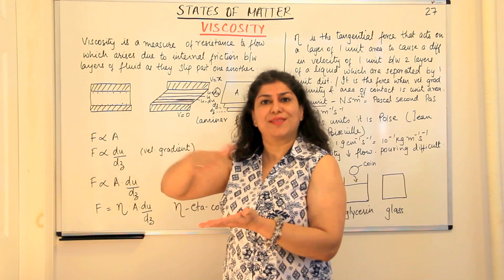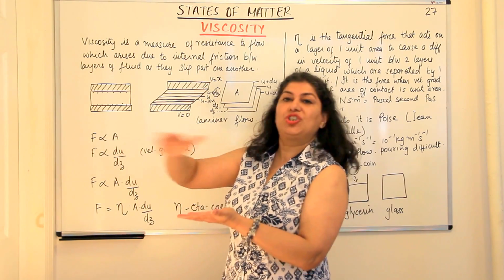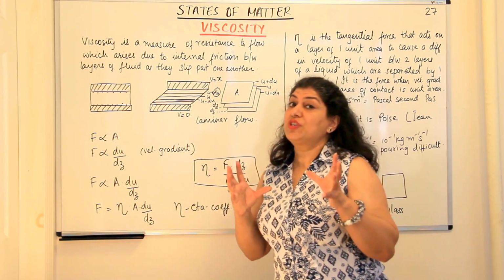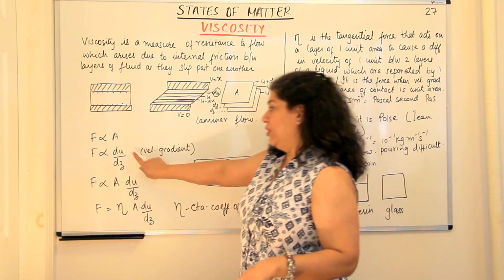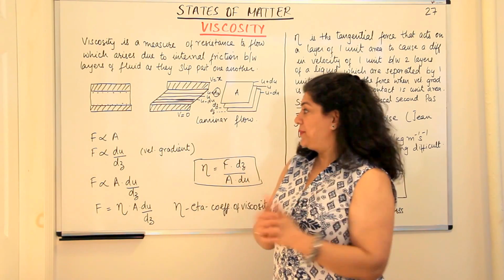How large is the surface? How much energy would be required in all to push the upper layer? So viscosity depends on two things, the velocity gradient and the area of contact of the different layers.